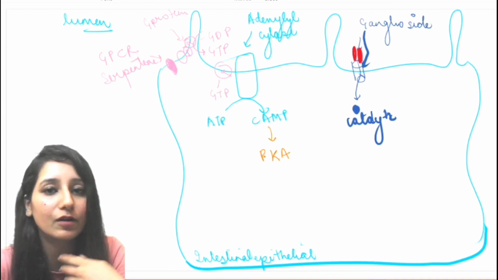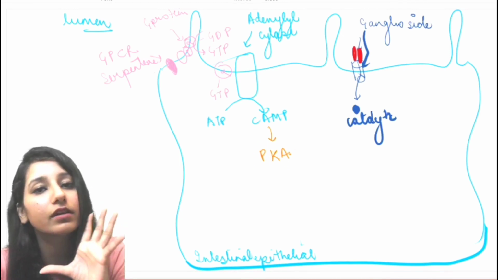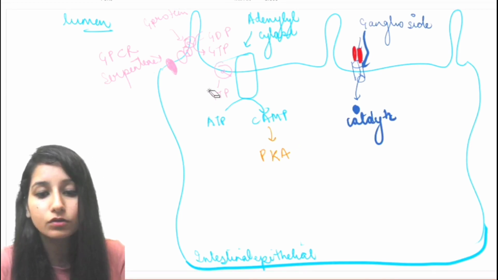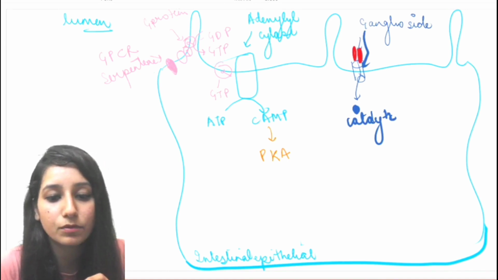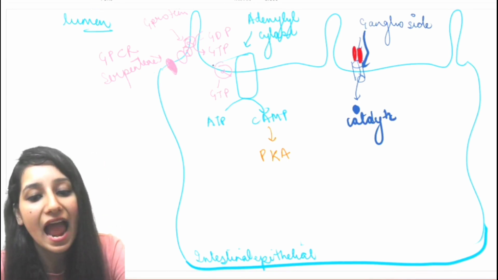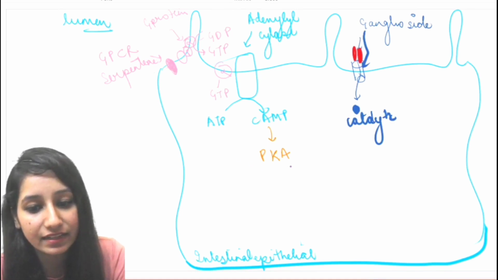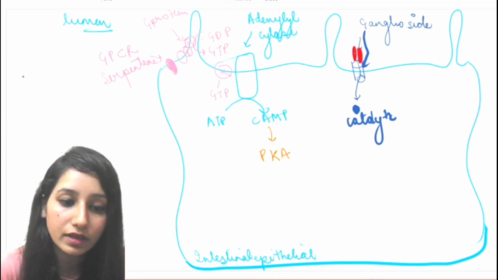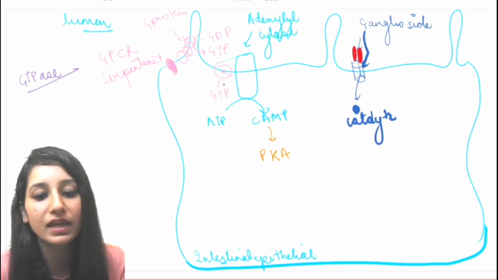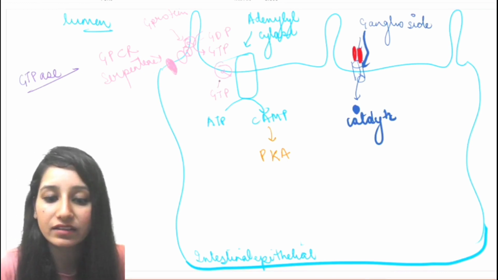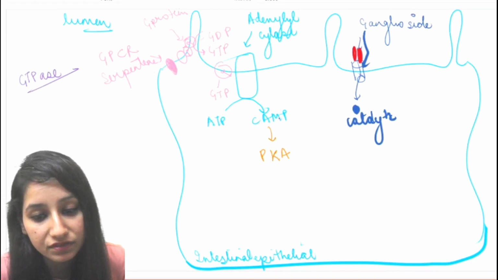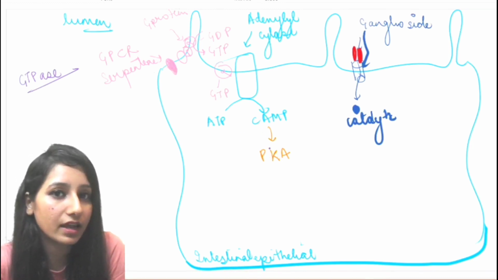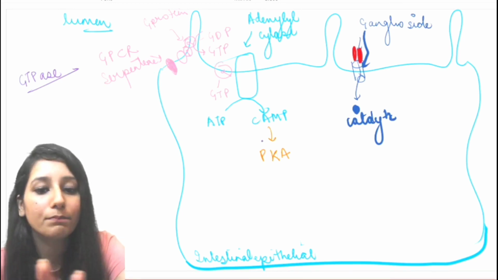It's none of his business what will happen in future, but it just has to give its phosphate group. So now this whole is the basic thing. Once this is all done, this alpha subunit will once again bind to GDP and separate from this adenylyl cyclase, and this whole thing will stop occurring. There is a GTPase activity present in the G protein, due to which this GTP is cut down into GDP, and this will become inactive, because we can't keep it in active form for lifelong. If this occurs, then some disease can occur in the organism. So this is the whole basic idea.